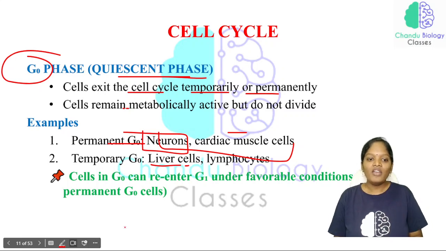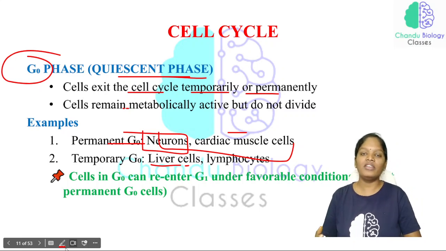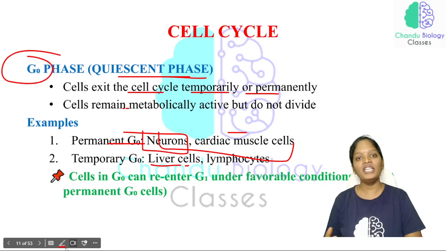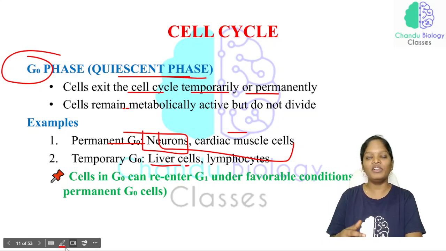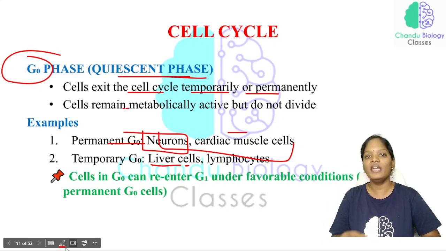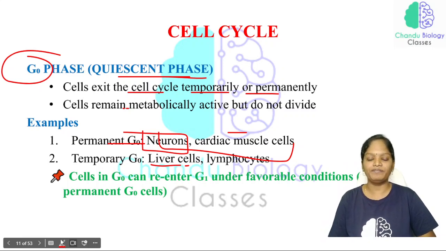That is why whenever any damage occurs in the brain and in the heart, it is very difficult for doctors to recover a patient. Why? Because the cells which are in a damaged condition will enter into the G naught phase, and that will not reverse back. It is a permanent G naught phase.